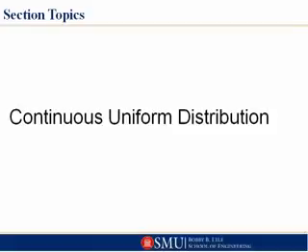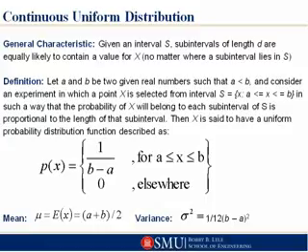Okay, moving on. We're going to go first into the continuous uniform distribution, one of the most common distributions that come up. And what is the continuous uniform? Well, remember that in the discrete case we said the roll of the die was the example. The probability was always the same, no matter whether you rolled a 1 or a 5 or a 6. It always had a 1/6 probability. So that was the discrete uniform distribution. So how do you find something similar for a continuous random variable? That's what this gives.